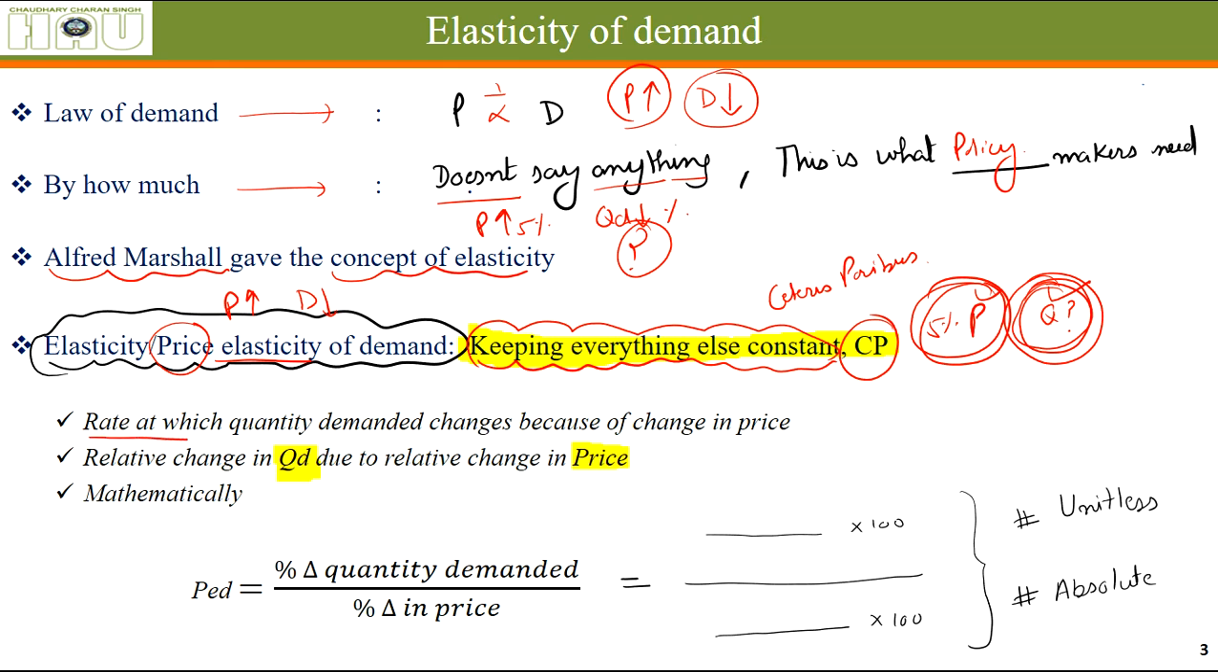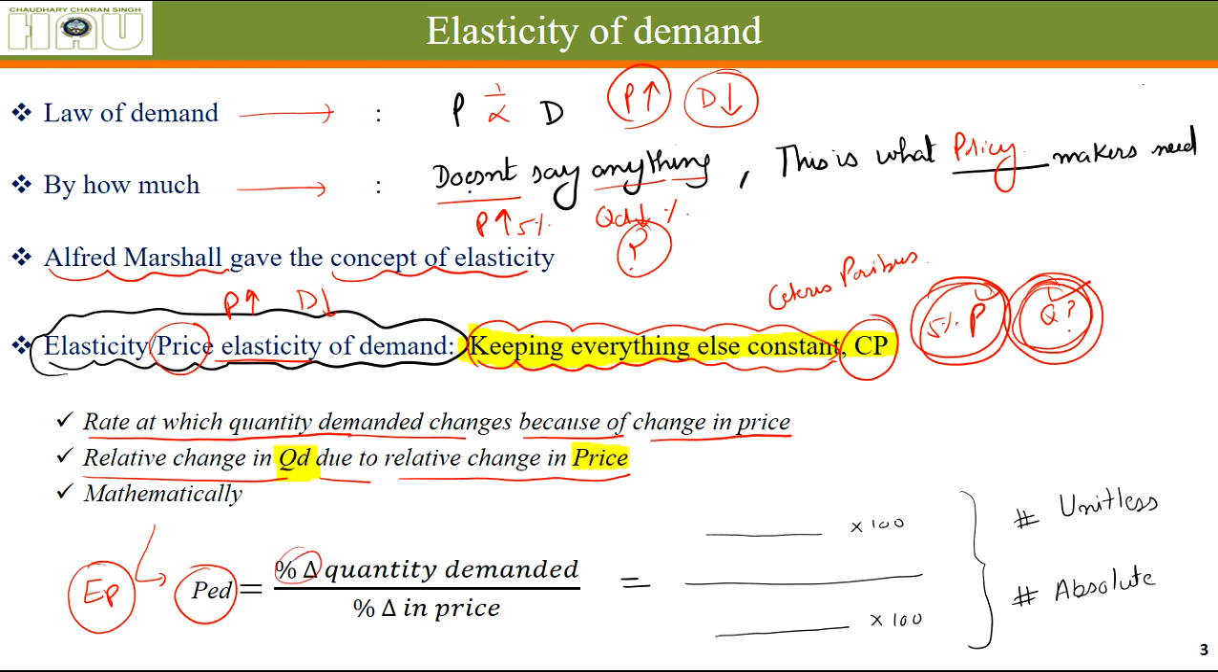So what is price elasticity of demand? It tells us the rate at which quantity demanded changes because of changes in price, or the relative change in quantity demanded due to relative change in price. Mathematically, it can be written like this and also like this: percentage change in quantity demanded will be the numerator, due to percentage change in price.